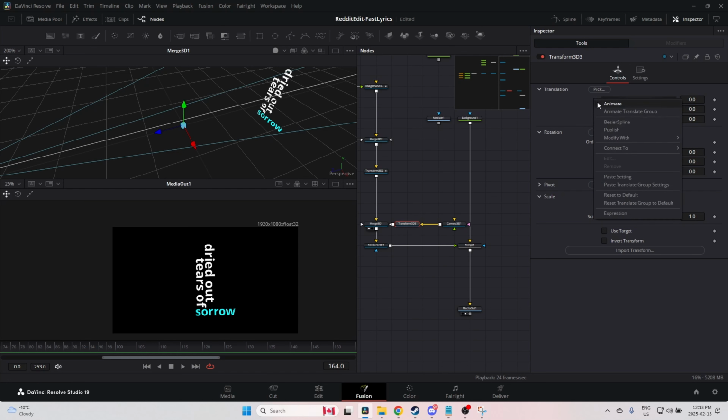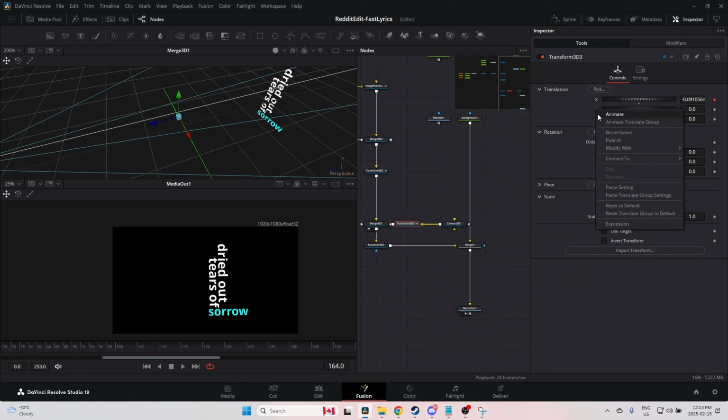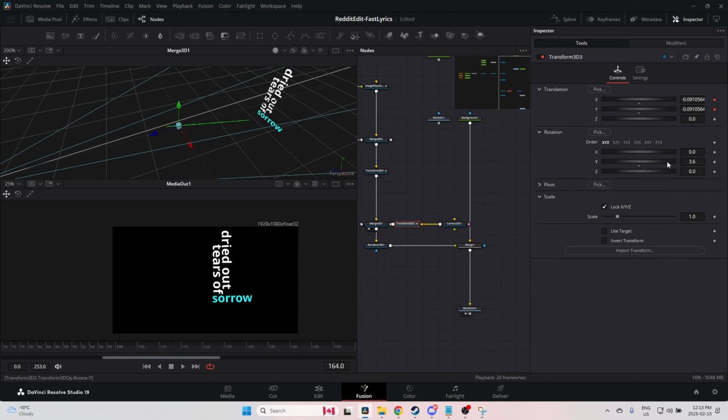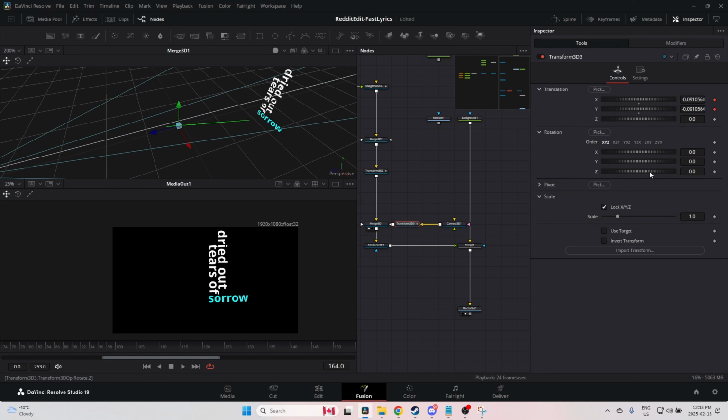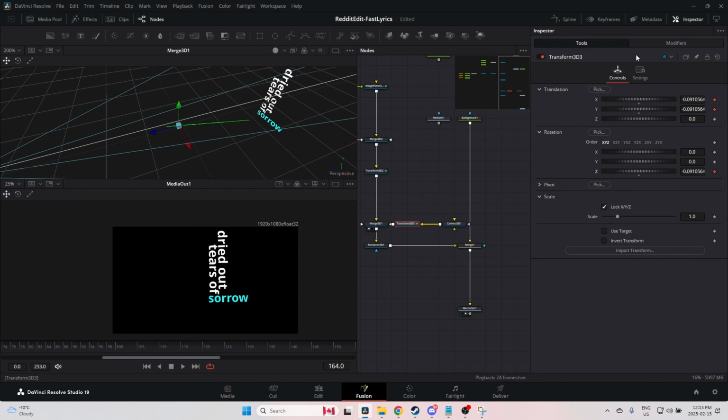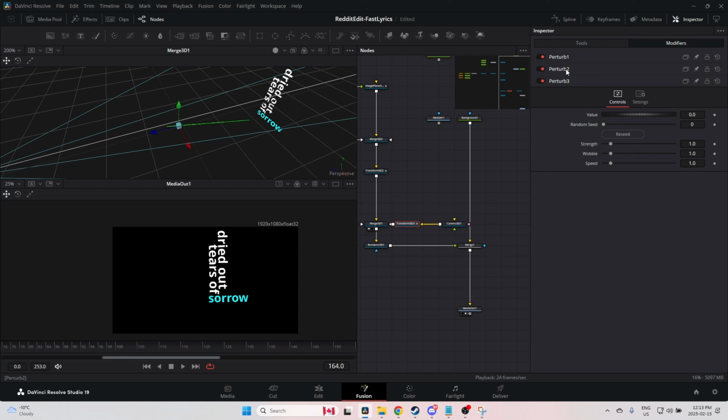We're going to change the X. We're going to modify it with a perturb. Same thing with the Y, modify with a perturb. And same thing with the Z rotation. So right click, modify with perturb. And what this does is it adds a modifier. We added 3, one for X, Y, and the Z rotation. And it modifies the value between -1 and +1 with a wobble of 1 and at a speed of 1.